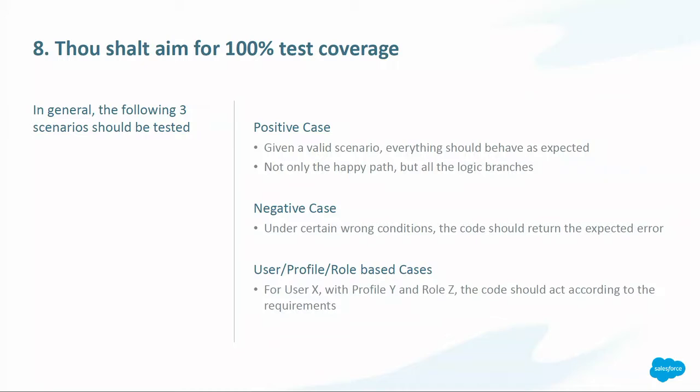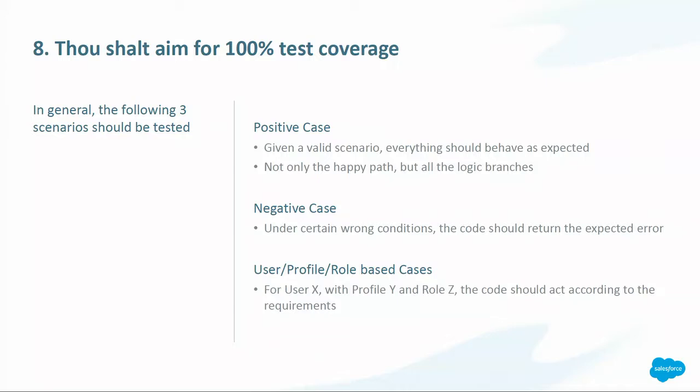For example, the positive is that all your requirements are covered, and that everything that has to happen in the code is exactly happening. Like, for example, if you have an if statement, that the positive and the negative are going to be exercised correctly. The second one would be that if you are expecting an exception, the exception is going to be thrown in your code when something bad happens.